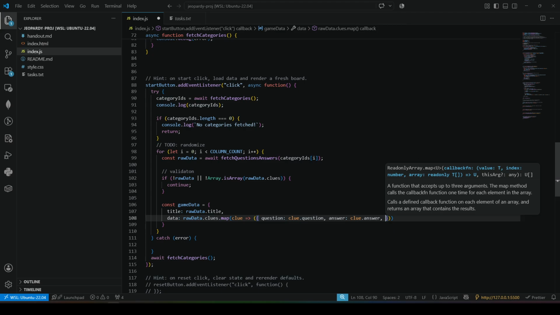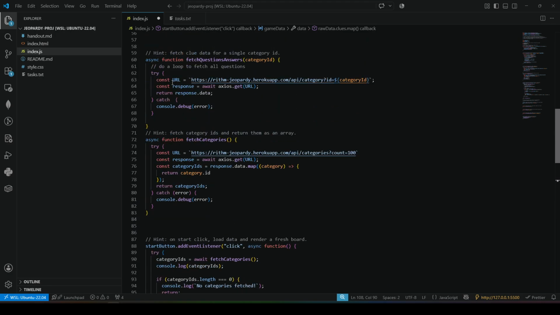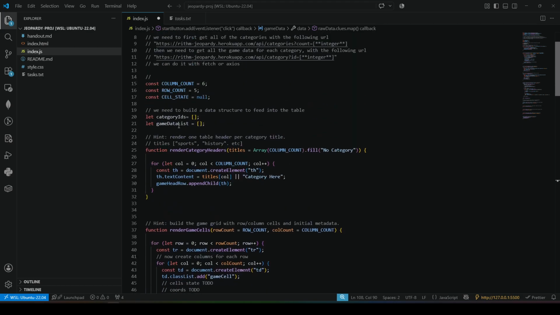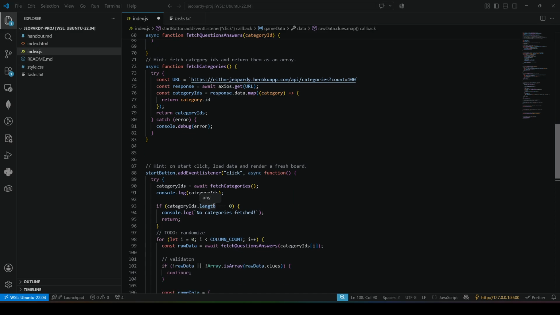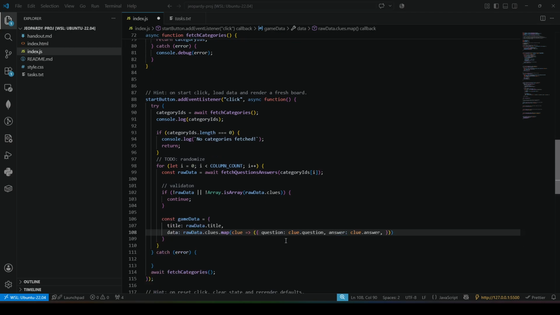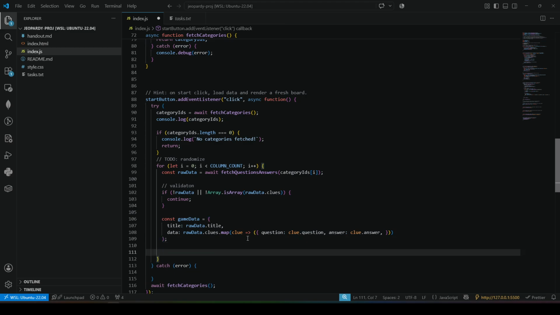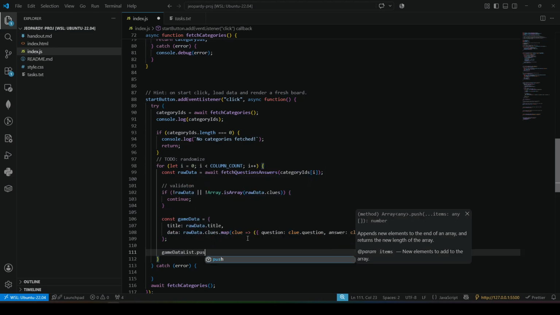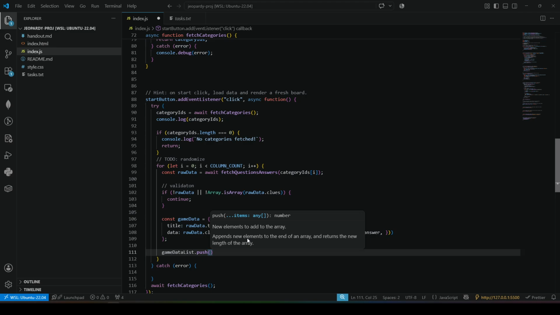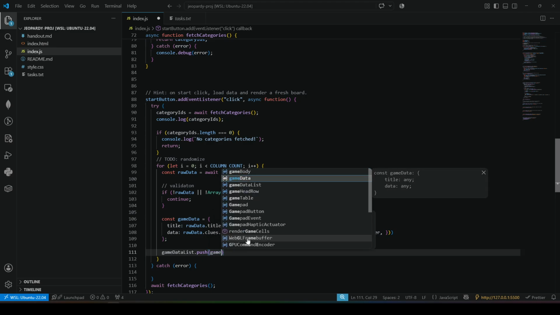And I think I'm going to want the coordinates to match them up, because all of this is going to go into this game data list. Well, let's see. If I just throw this in, game data list dot push, and then that game data.